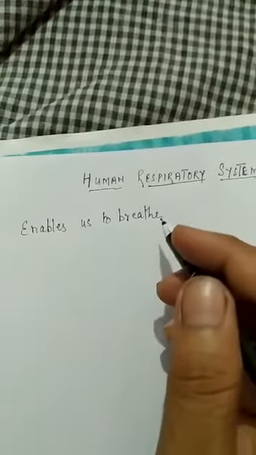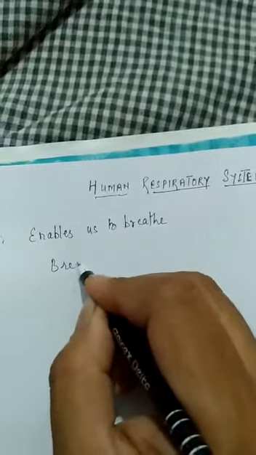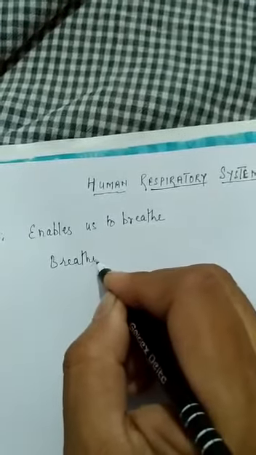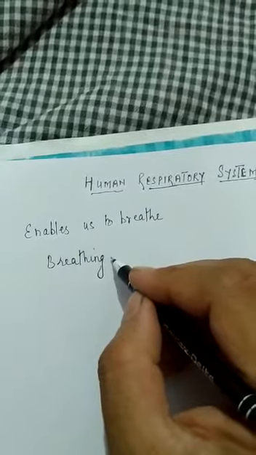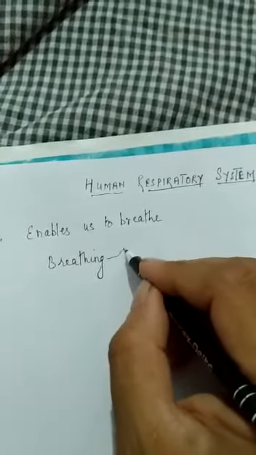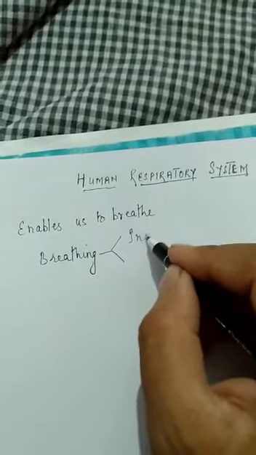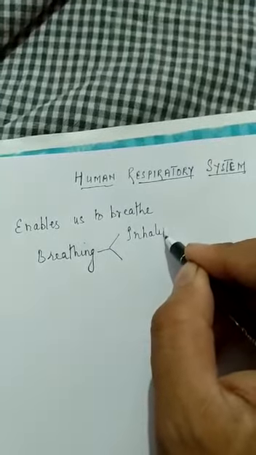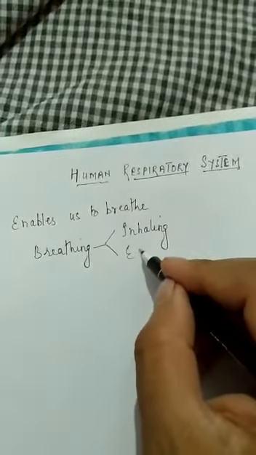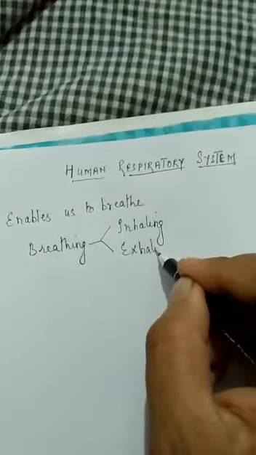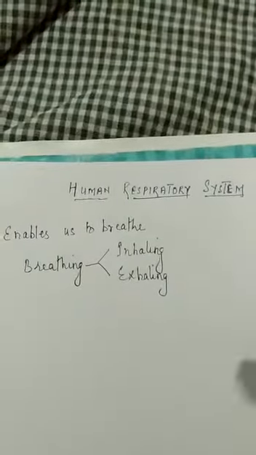Now, the act of breathing includes, breathing is what, beta? Taking in oxygen and giving out carbon dioxide. So, breathing involves two processes. One is inhaling and the other is called exhaling.